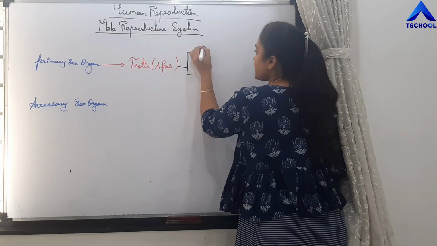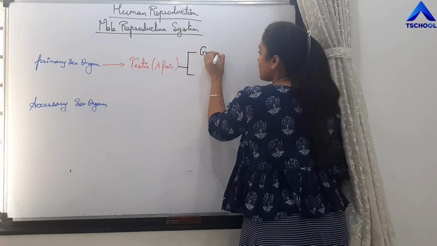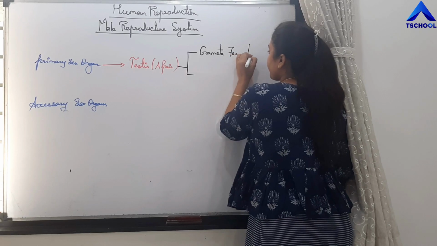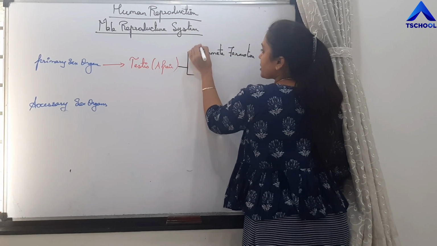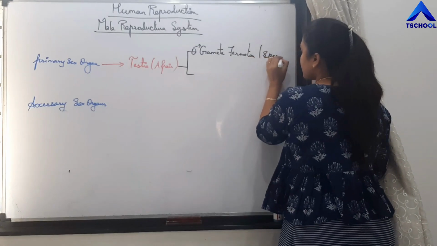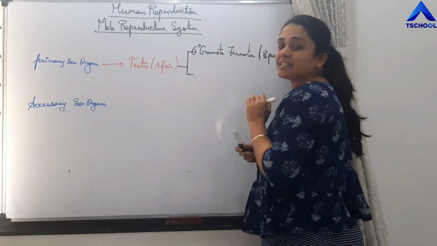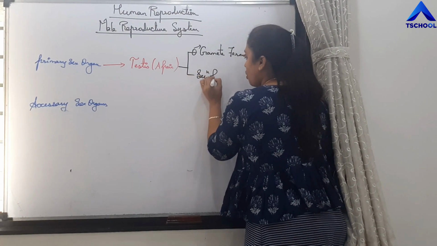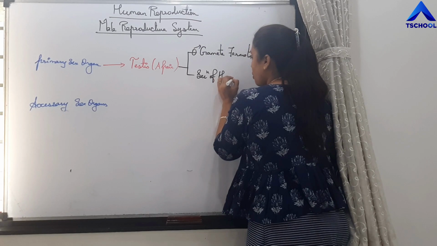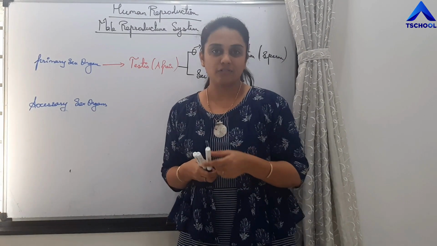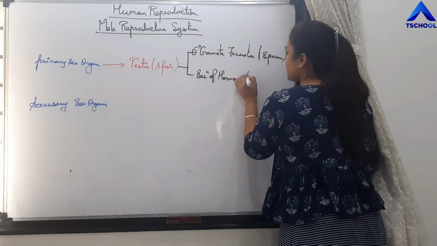First is gamete formation, and the male gamete which is formed is sperm. The second function is secretion of hormones, and the male hormone is testosterone.